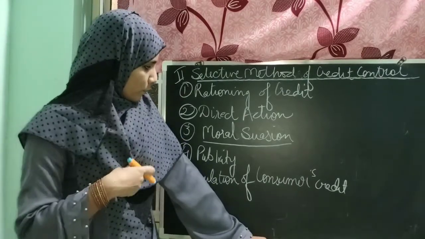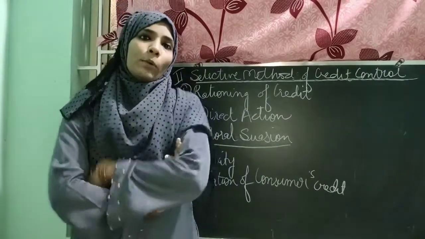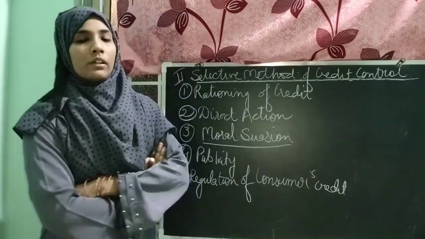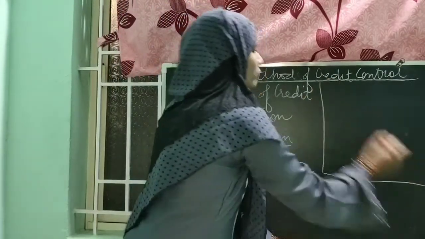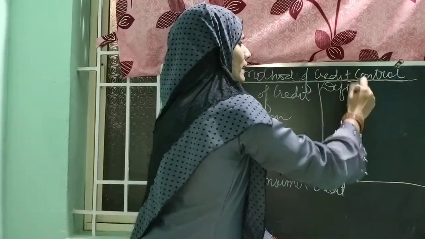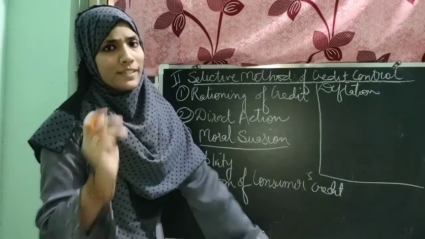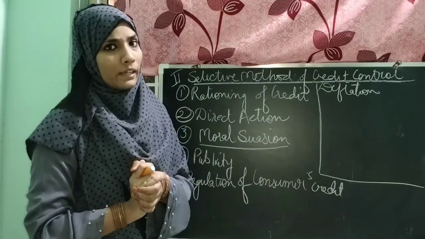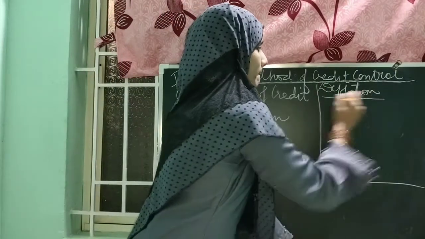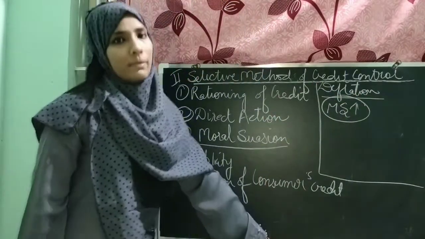So let's move to the next point, that is publicity. Suppose there is a situation of deflation in the economy. I was just talking about inflation, now I will talk about the deflation situation. In this situation, the public have less money in their hands. It means that in this case the RBI has a target of increasing the money supply. Let me write the target first: to increase the money supply.